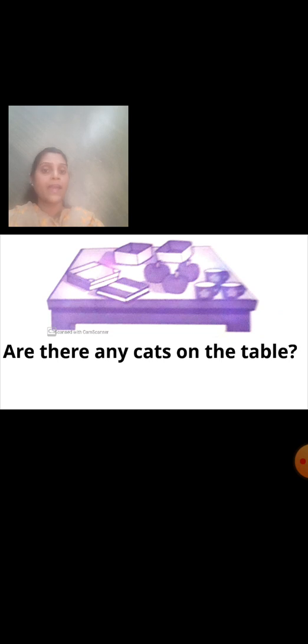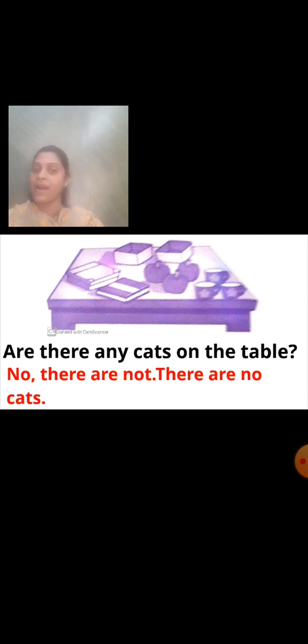Are there any cats on the table? Look at the picture carefully. Are there any cats on the table? No, there are not. There are no cats. Now can you see in the picture? Cats are there? No. So how will you write the answer? No, there are not. There are no cats.